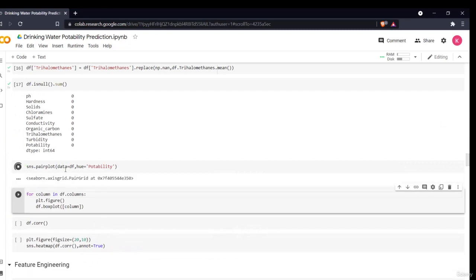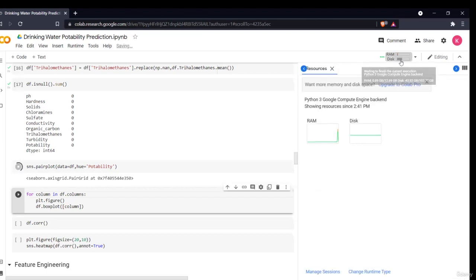So let us see, our pair plot is almost completed. It is taking some time because it is a very huge plot and a lot of calculations and visualizations are to be done. It can take a minute, and depending on your computer, if your computer is slow, it will take more than a minute. As you can see, so much RAM is used. The very good thing about Google Colab is that it shows you the RAM usage. It was at peak. I think it has completed, and it will be shown any moment now.